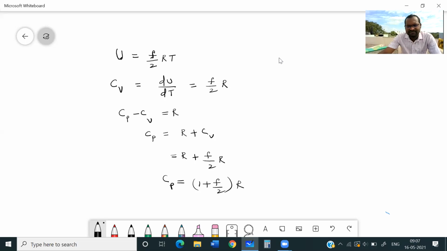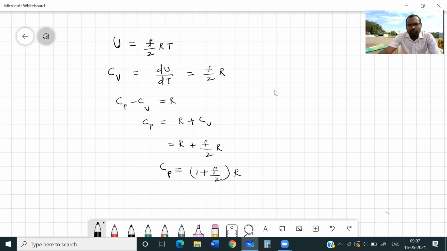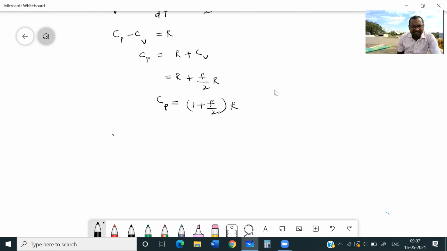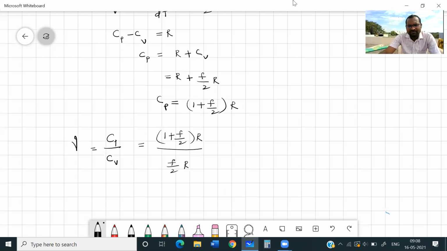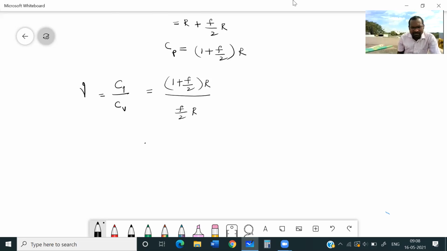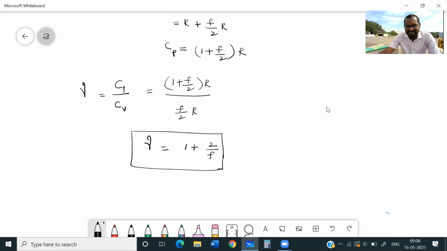And then one more thing, the ratio between the two specific heat capacities, Cp by Cv, this we call gamma, and this value is 1 plus F by 2 into R divided by F by 2 into R, and after simplification we got gamma as 1 plus 2 by F. These are the three important formulas I gave you in the previous class.